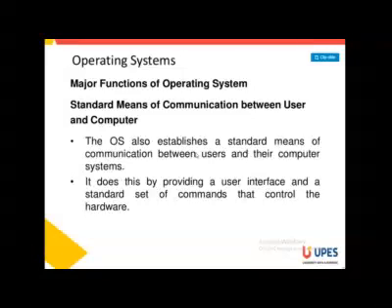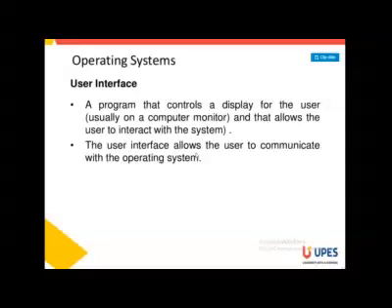The operating system also establishes a standard means of communication between users and their computer systems, and it does so by providing a user interface and a standard set of commands, and by controlling the hardware. That means all the hardware components of a computer system, like the monitor, keyboard, and mouse, depend on an operating system. Without operating systems we can't operate our computers. Okay, so this is the meaning of the user interface.